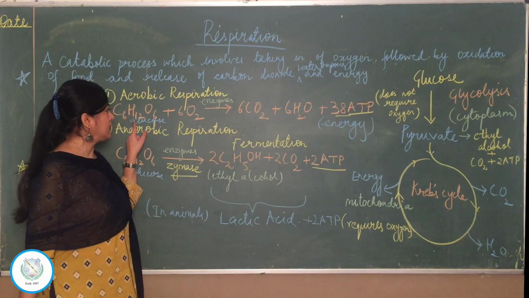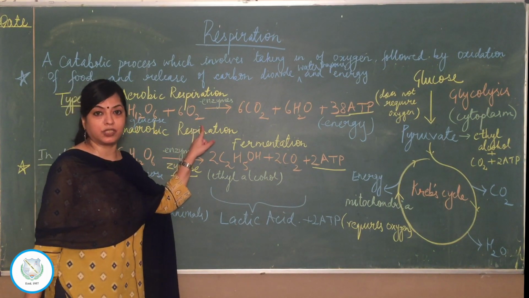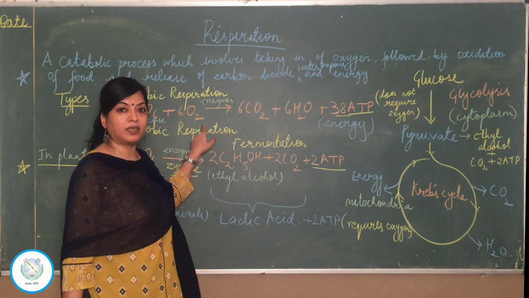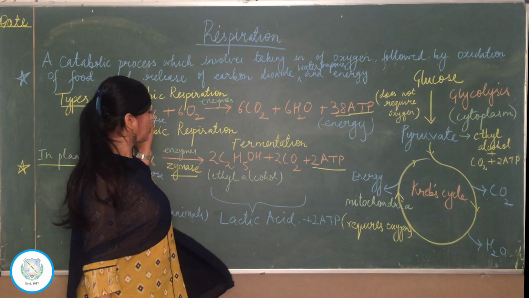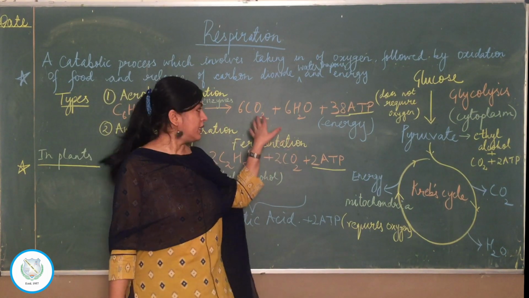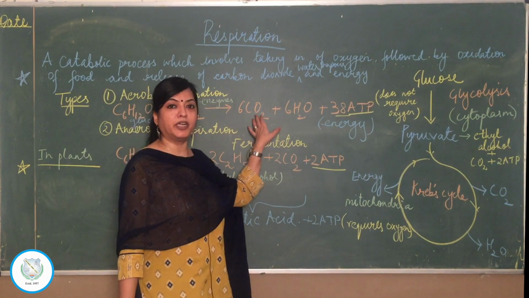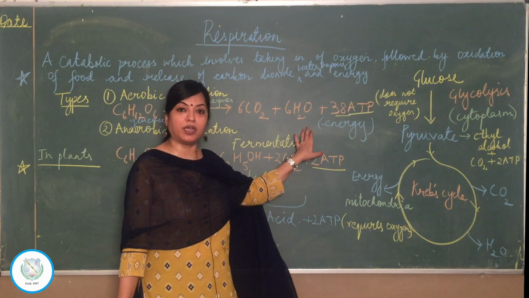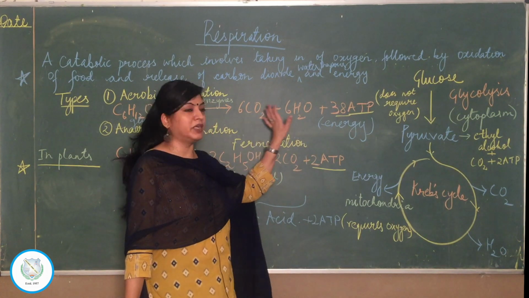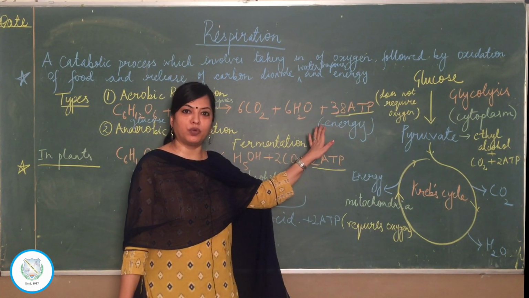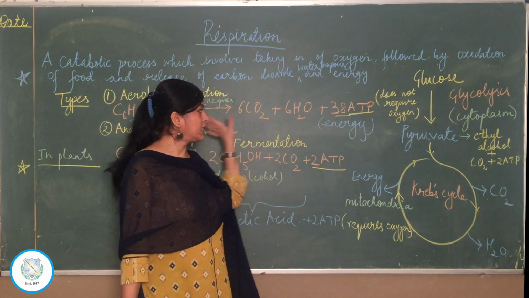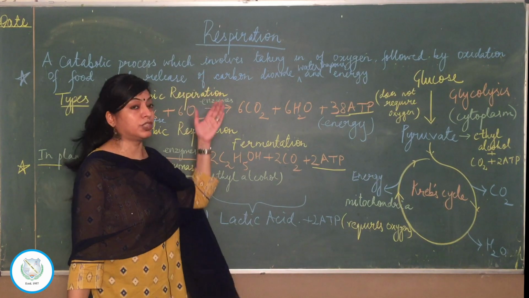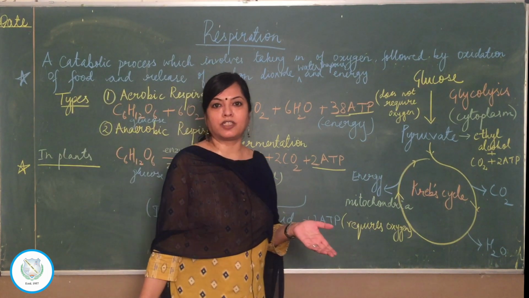Here the raw materials are glucose and oxygen, whereas if you recollect in photosynthesis, what are the end products? What is produced in photosynthesis? Glucose and oxygen. Here the end products are carbon dioxide and water vapor, and if you can recollect in photosynthesis, what are the raw materials? It requires carbon dioxide and water in presence of chlorophyll and sunlight. So isn't it completely contrasting? So you are asked a question, why is respiration called a complete contrast to photosynthesis?